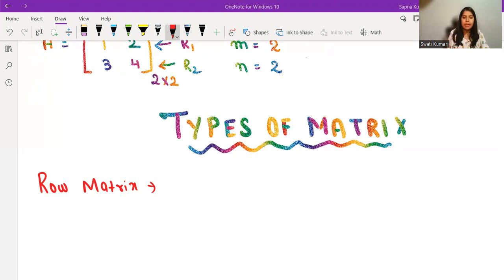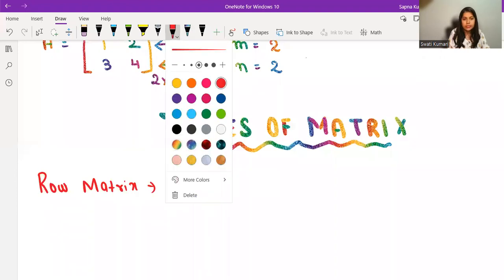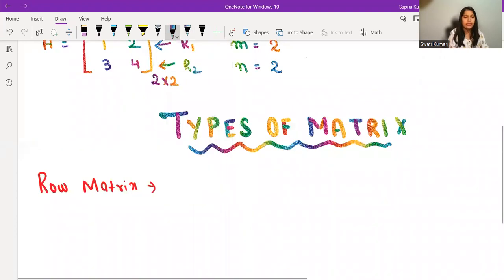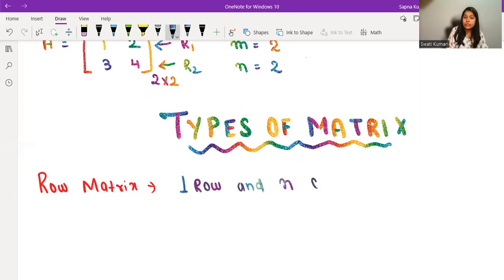Now, if I give you an example, give me a moment. I'll just take this color and write down the definition. So a row matrix is what? In short, it has only one row and n columns. Here n is just telling you that n can be anything. n can be 1, 2, 3, 4, 5, 10, 100, 10,000, anything. So this is one row and n columns.